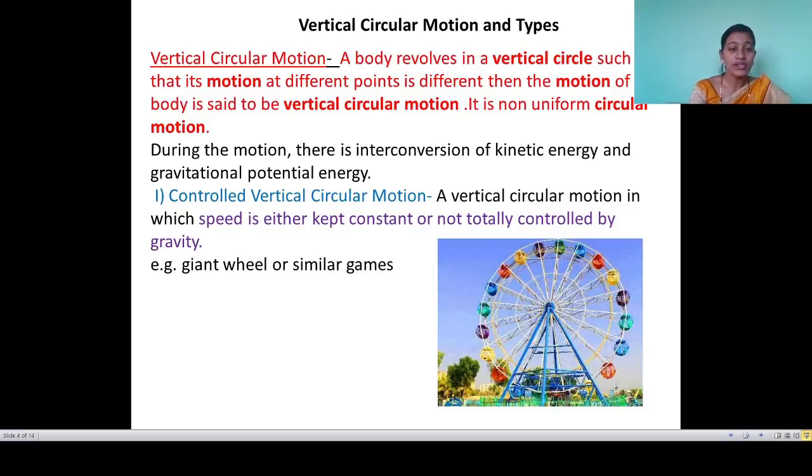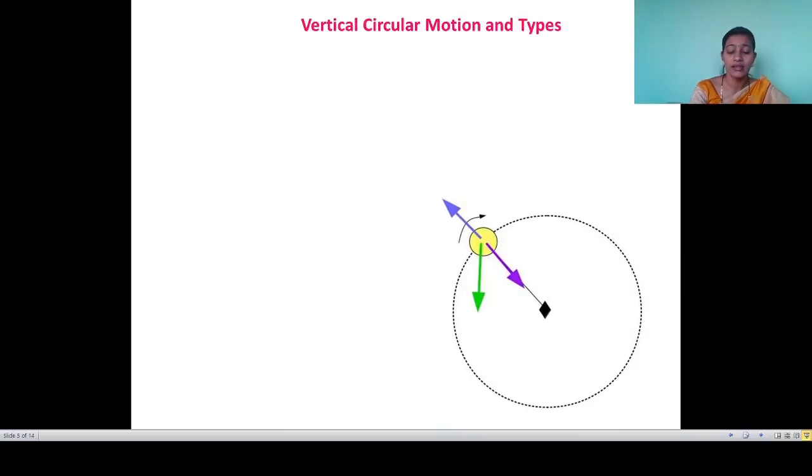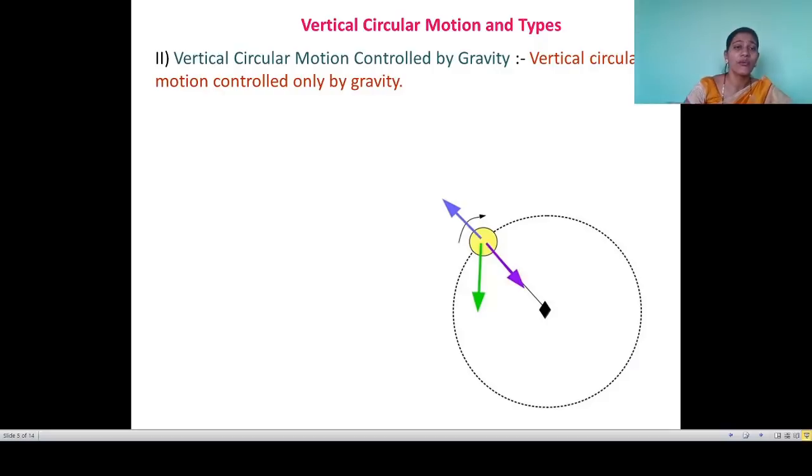Now let me move towards our next type: vertical circular motion controlled by gravity. Simply, this vertical circular motion is controlled only by gravity. Its example is shown in the diagram. One string is there; one end is tied to a ball and the other end is held in hand. If we revolve it in such a way, we can get vertical circular motion.